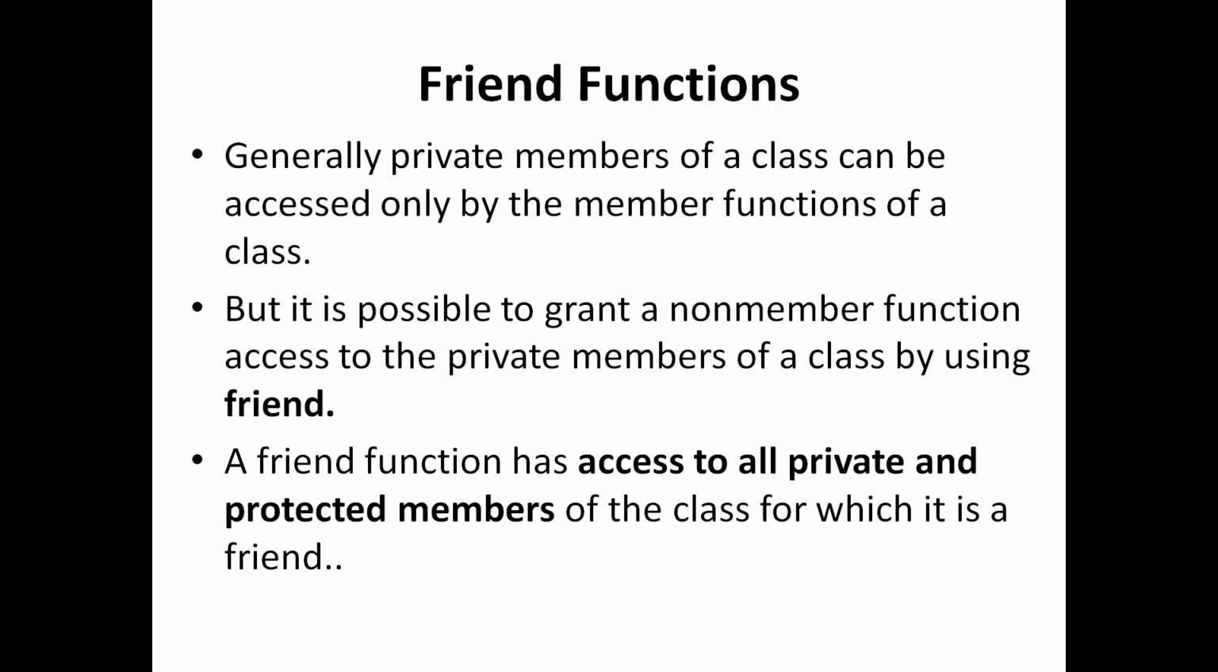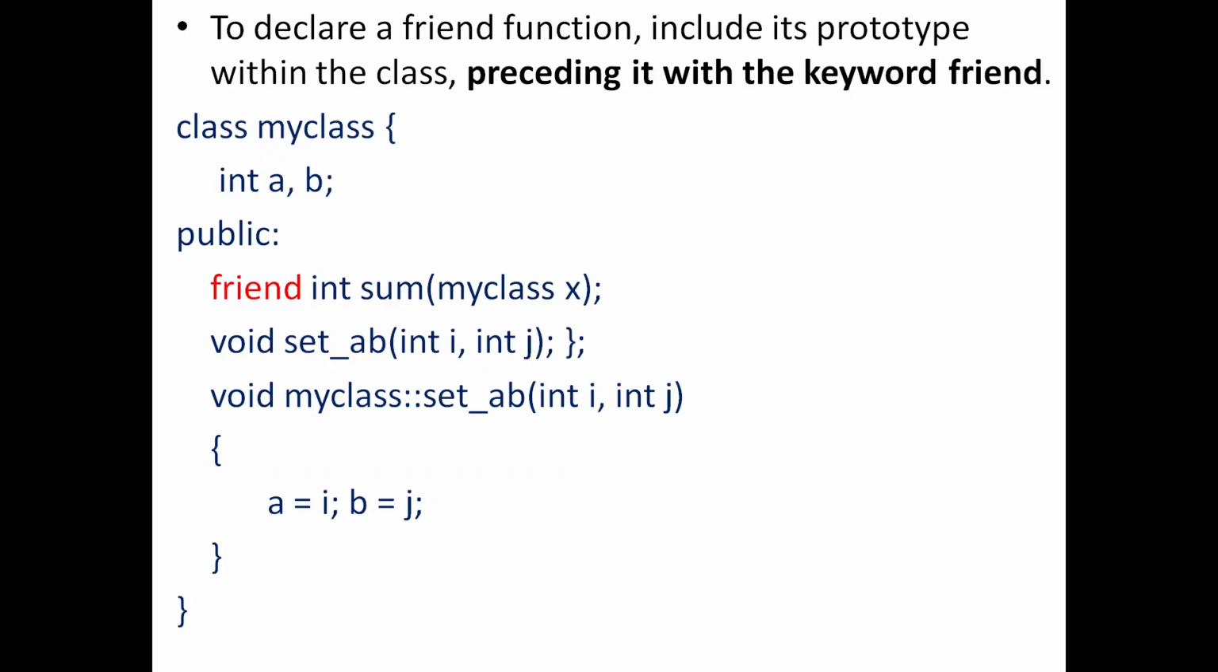That's the idea here also. So besides the members of a class, you can also allow friend functions, which are non-members, to access the private members. So the next point is: how do we make a function a friend of a class? This is how we have to do it. We just have to precede the function name with the keyword friend.